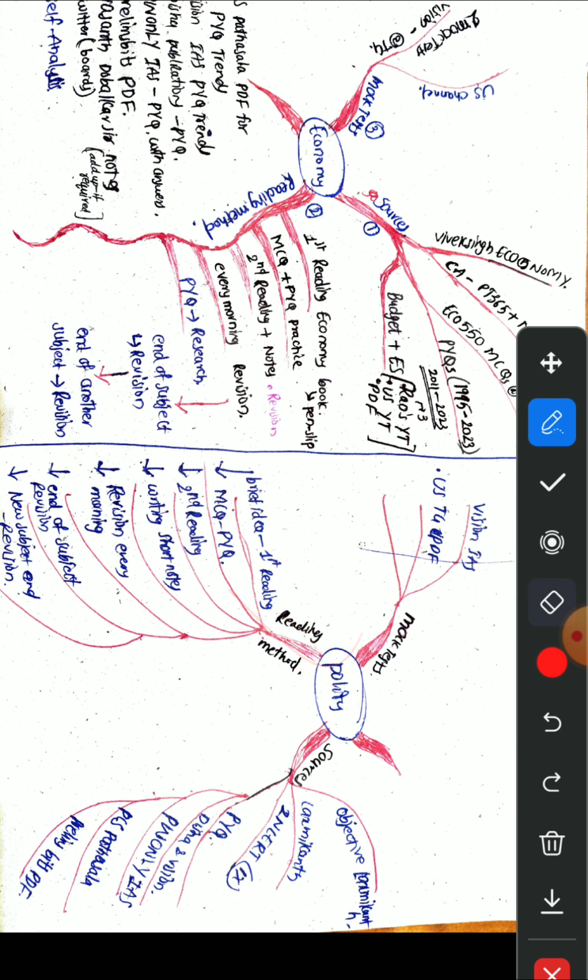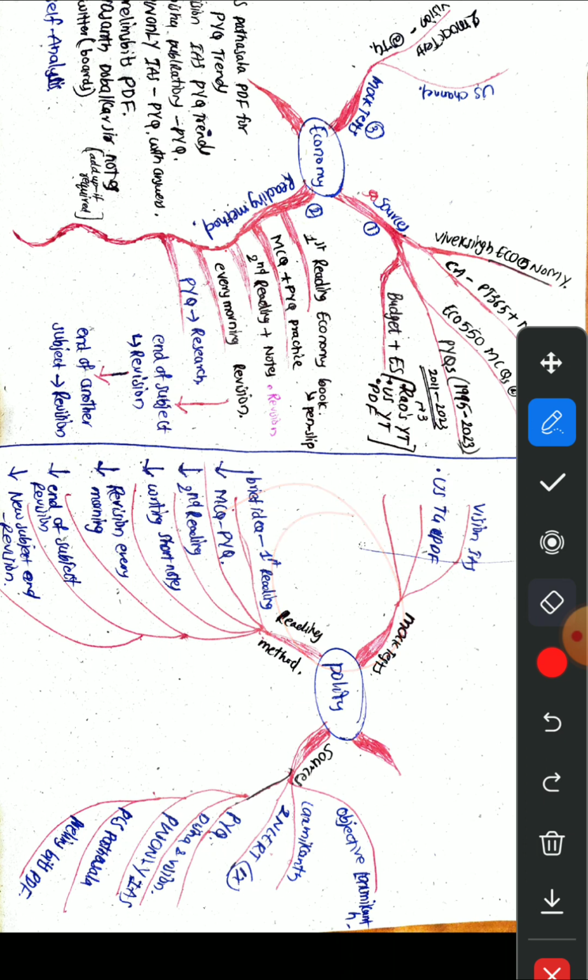For example, if we are writing monetary policy instruments like repo rate, reverse repo rate, MCLR, liquidity adjustment facility, SLR, we will study it in the economy book. Then we will write all the important points of that topic comprehensively in our notes, and we will read it once again at the end of the day or the next day.